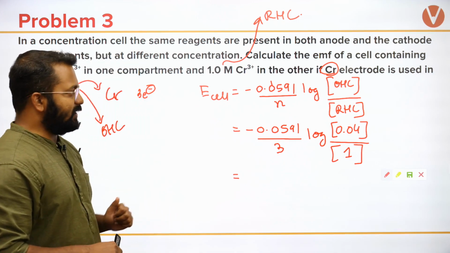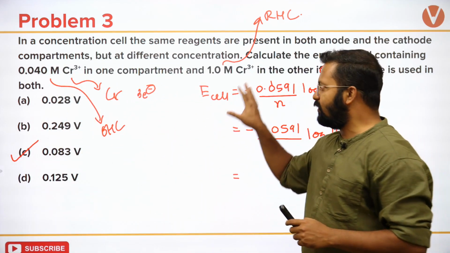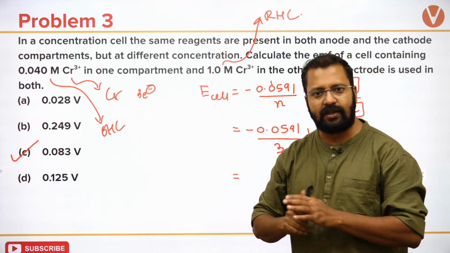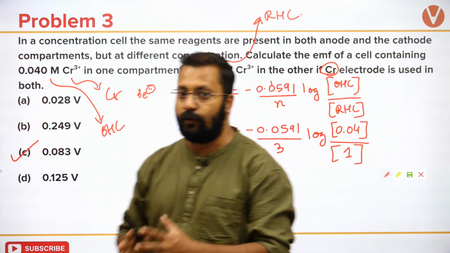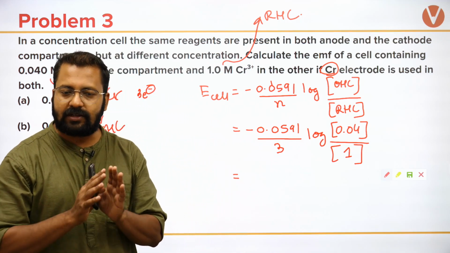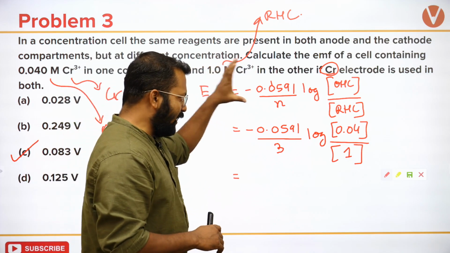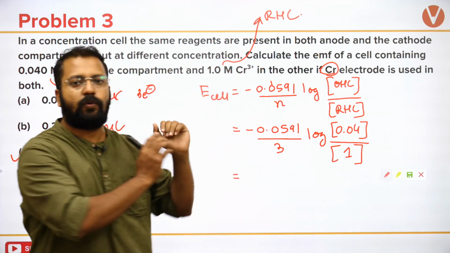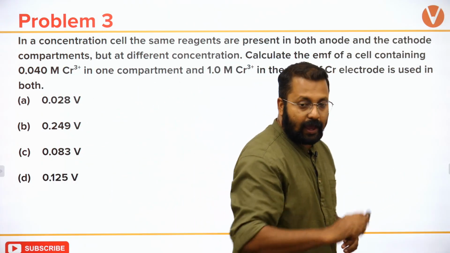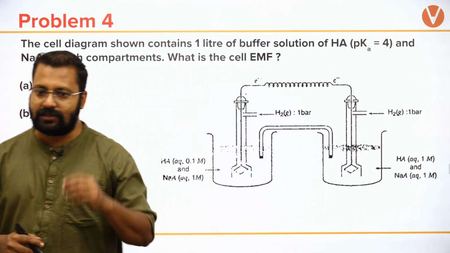So this gives us the answer, and I don't think this concept is clear to you guys, that is, how a concentration cell works. Okay, it's a very specific part of the Nernst equation where we are supposed to utilize a small fragment of the Nernst equation to arrive at the solution. Now I'm giving you a question, and the question is this.